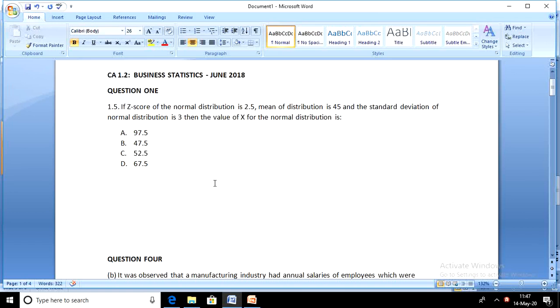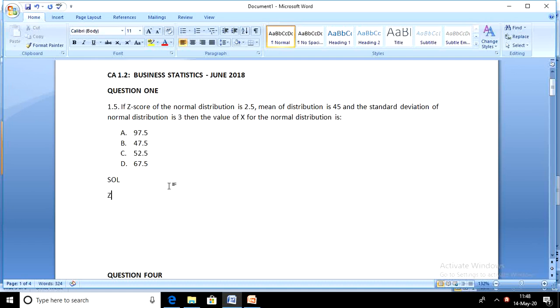It says if z-score of a normal distribution is 2.5, mean of the distribution is 45, and the standard deviation of the normal distribution is 3, then the value of x for the normal distribution is, you have to choose from those options. Now, what you see here is that you've been given the z-score value and the mean value and the standard deviation value, so you can easily calculate the x value. Just pick the formula for z-score and replace the values that are given in the question and solve for x.